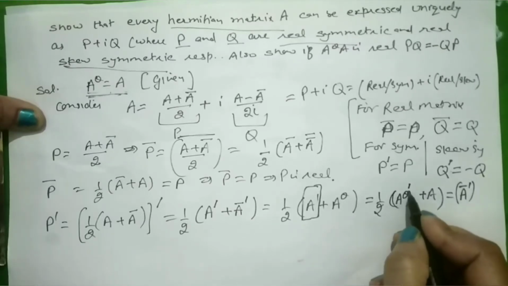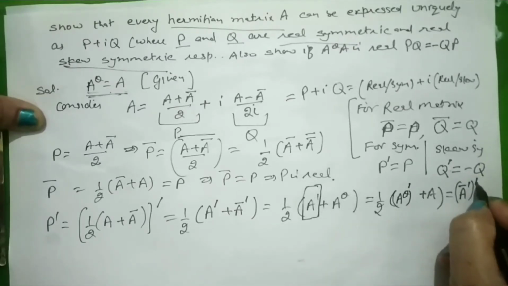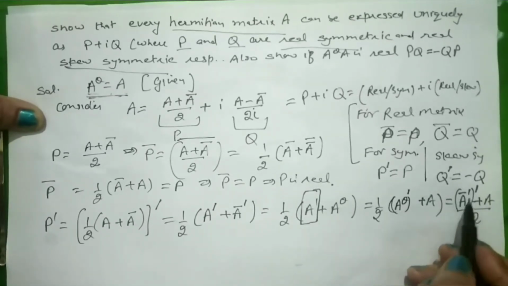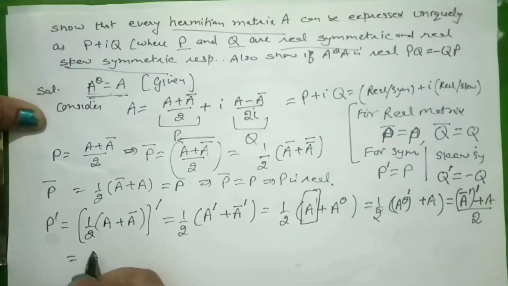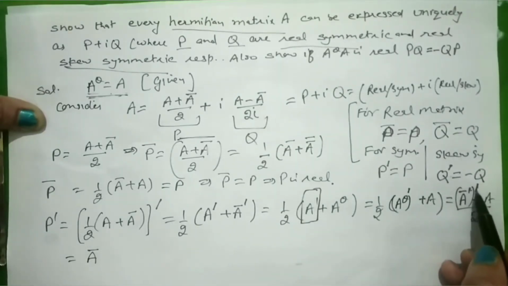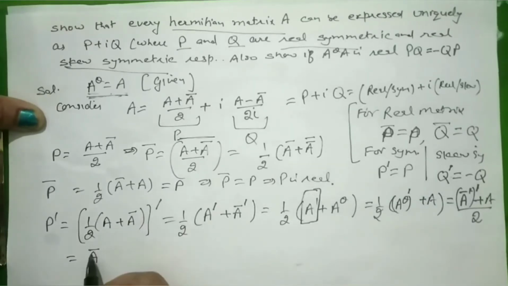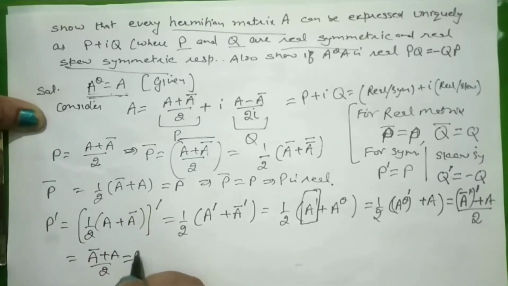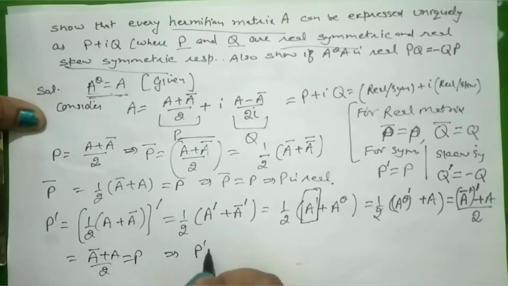This is the value of A theta, and this sign of transpose as it is, plus A upon 2 as it is. Now twice transpose means we get A conjugate only, because these two transpose signs will cancel with each other. We get only (A conjugate plus A) upon 2, and this is the value of P. So what we get, P dash is equal to P.